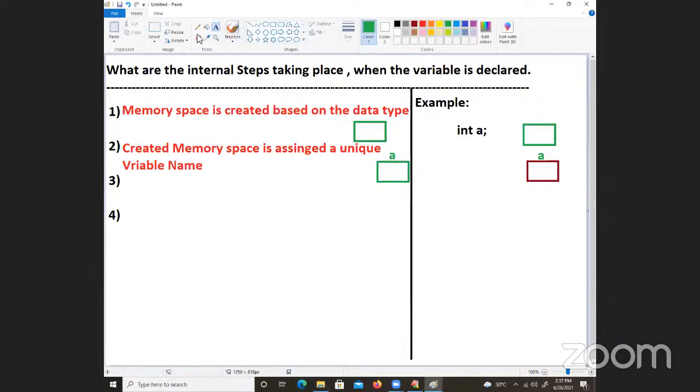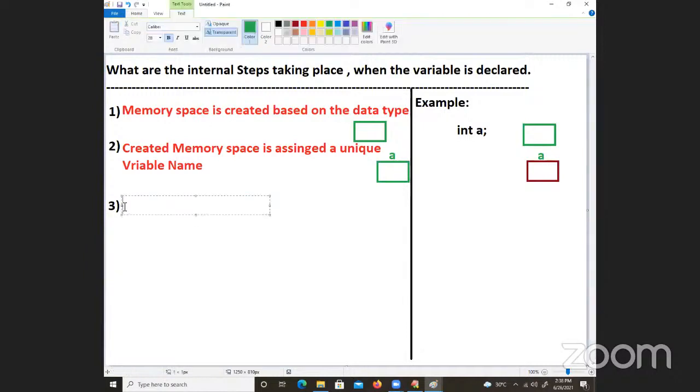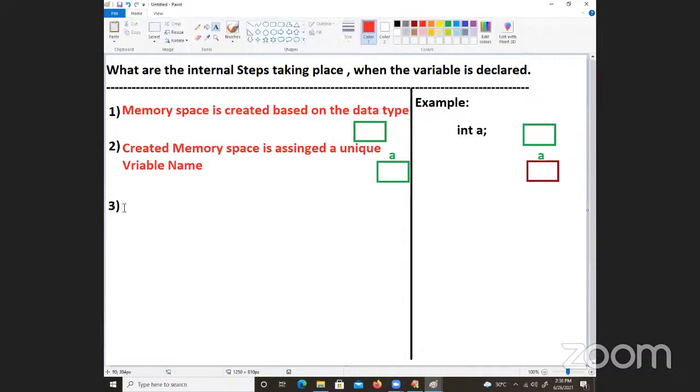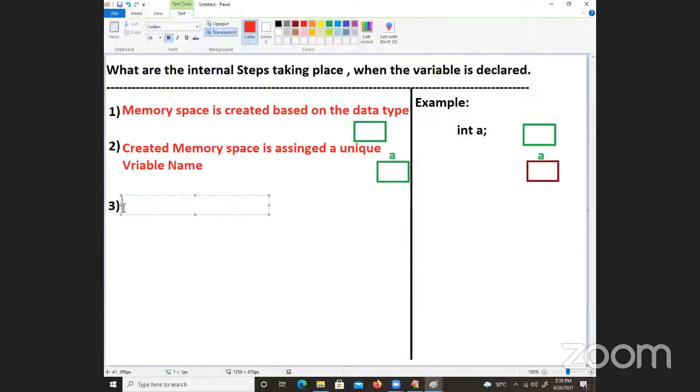What is the third step now? Let me take the third step, and the fourth step after it. If you remember carefully, once the memory space is created, that memory space will definitely contain some type of address. Coming to that next, we are going for the address.